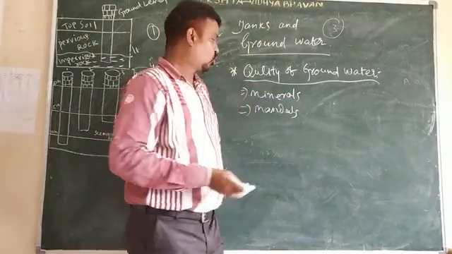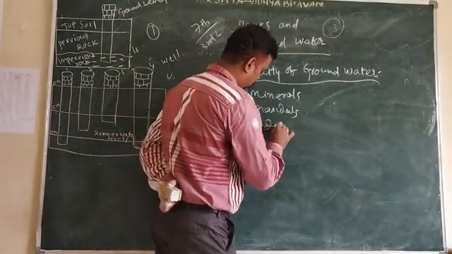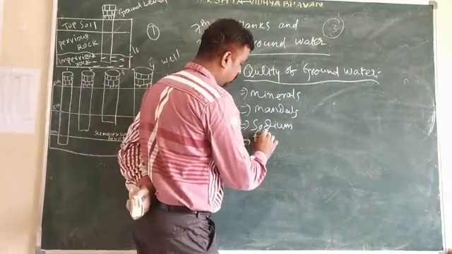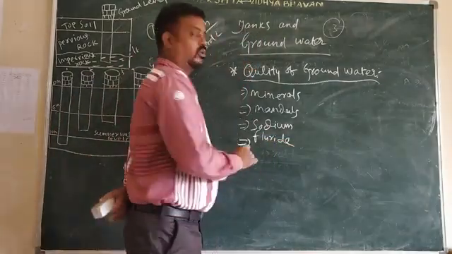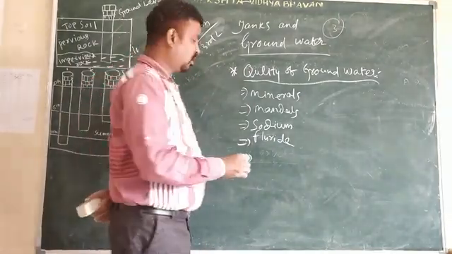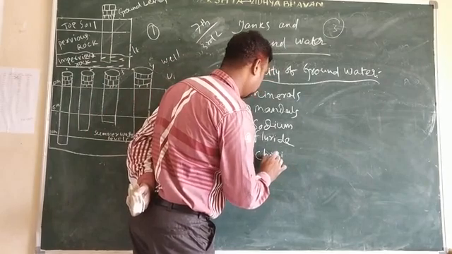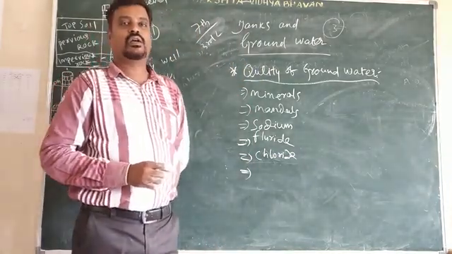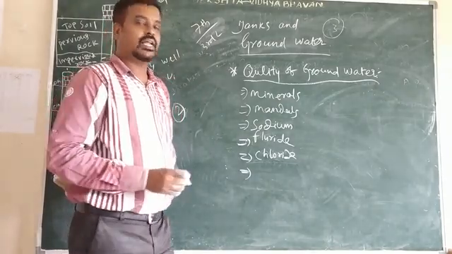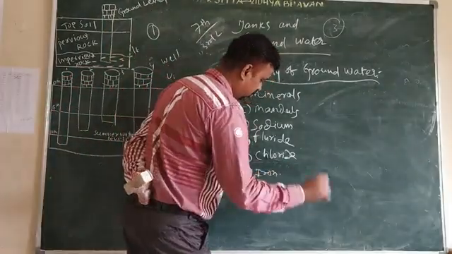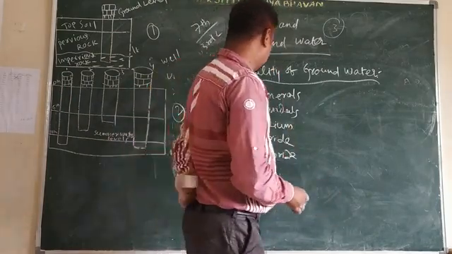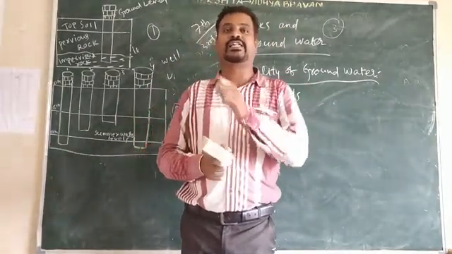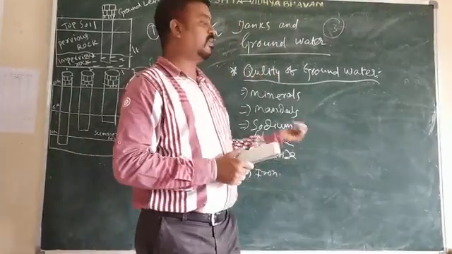So what are the excess minerals? They are mixed with sodium, fluoride, chloride, iron, and nitrate. All these minerals are mixed with the water.